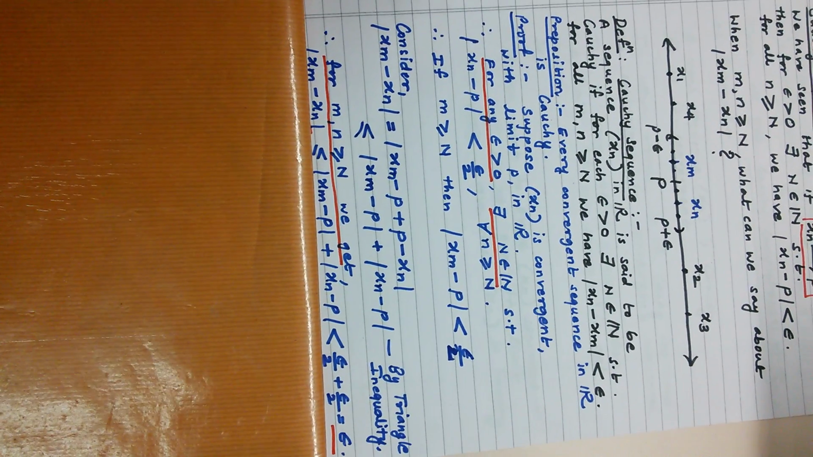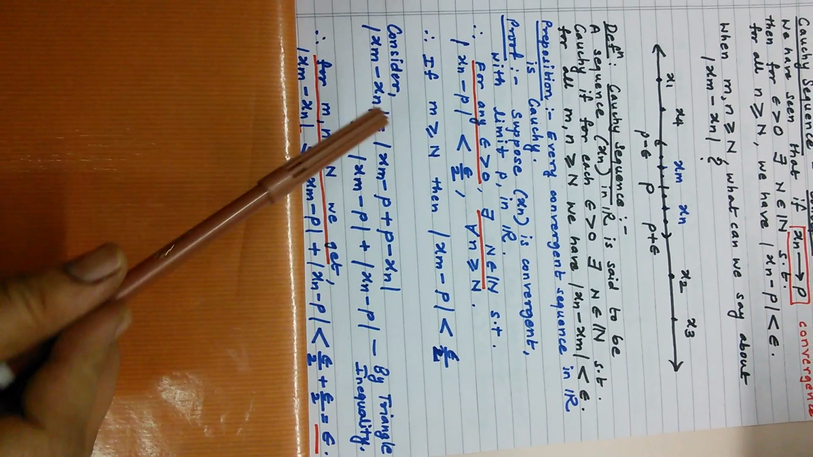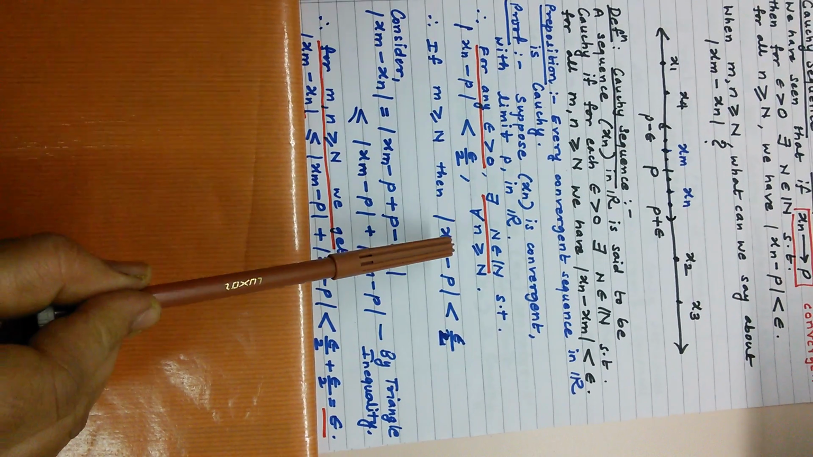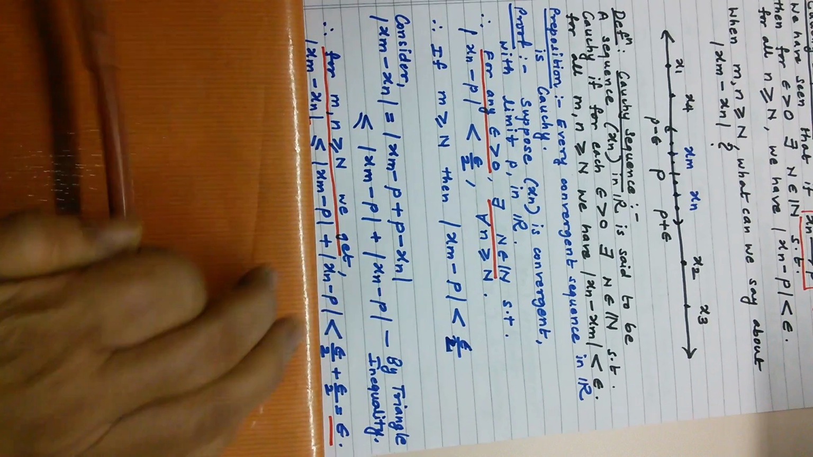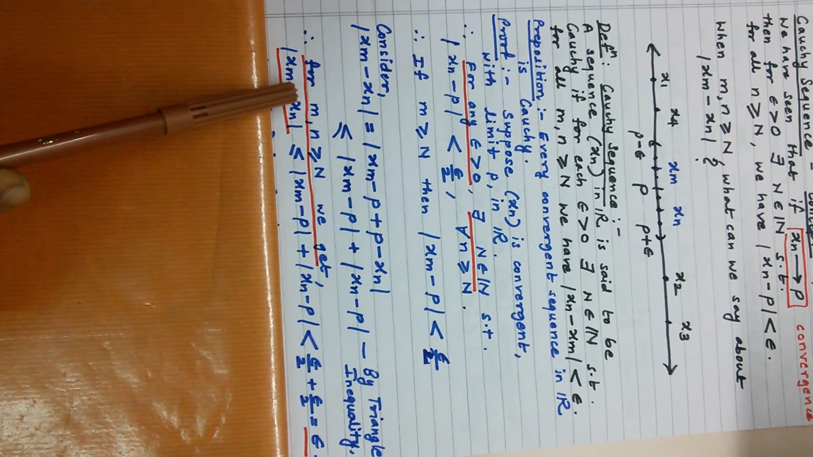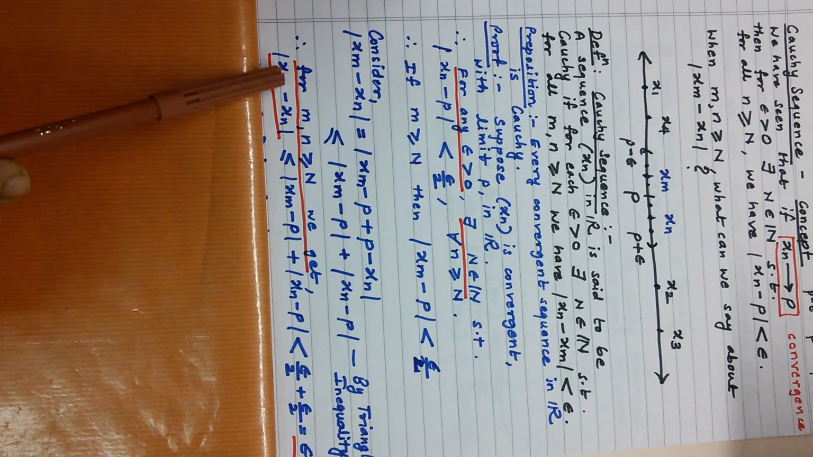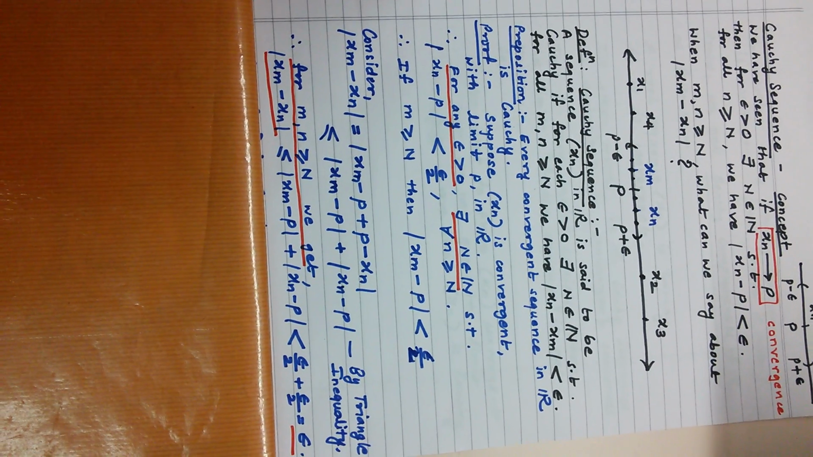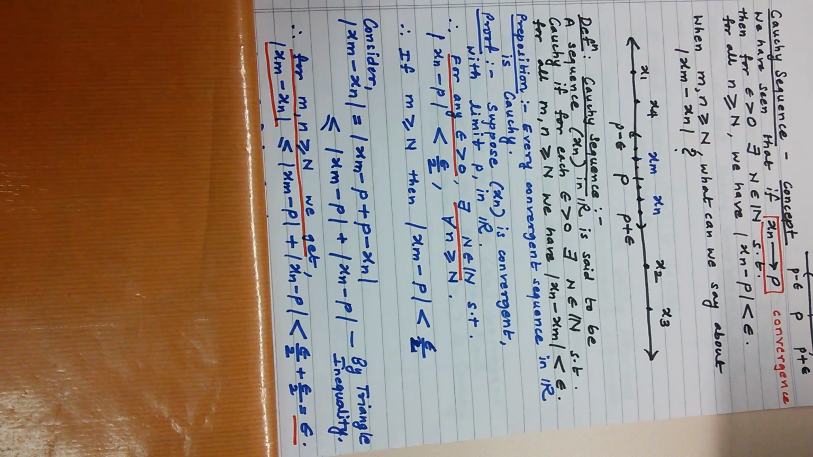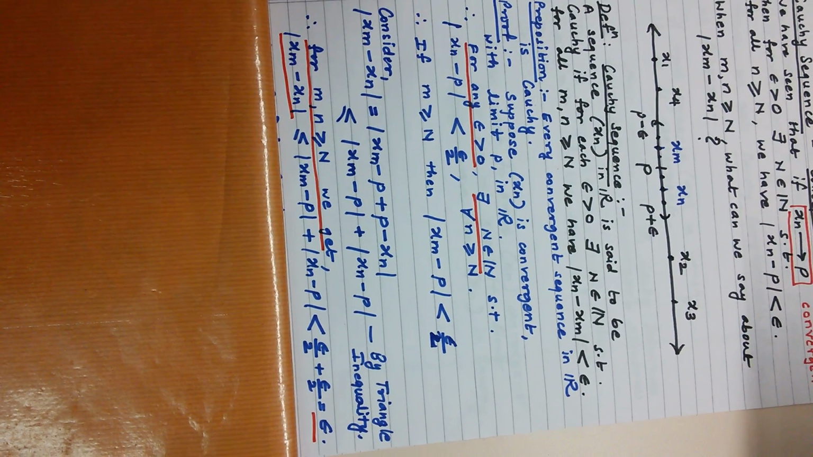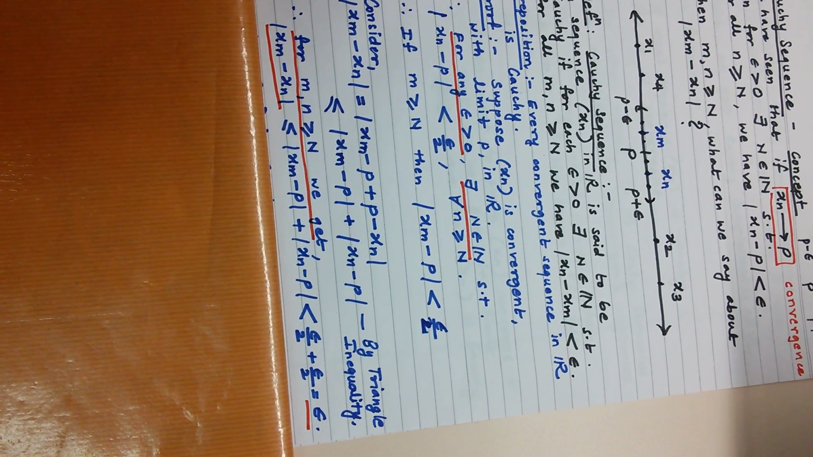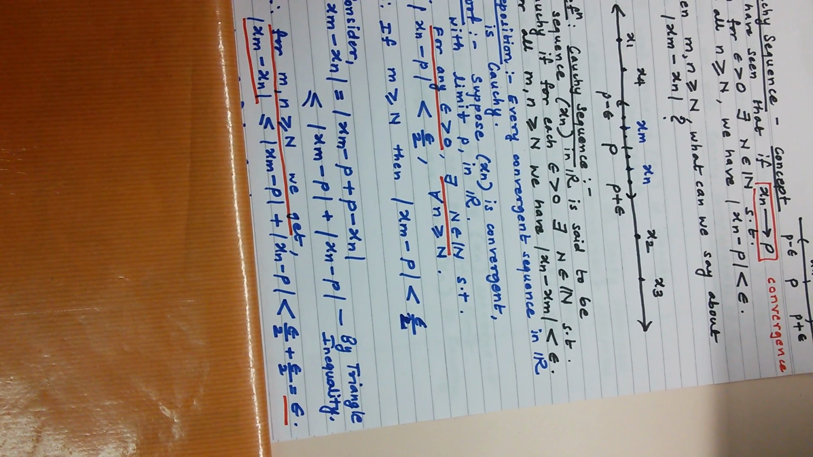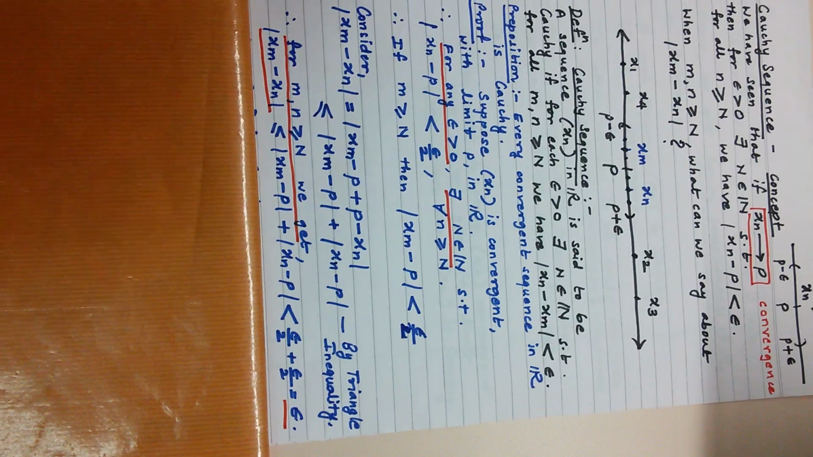And therefore, applying both of these inequalities to mod of xm minus xn, where we are taking m and n greater than or equal to N, what we get is this. Mod of xm minus xn is less than or equal to mod xm minus p plus mod xn minus p, which is less than, each one is less than epsilon by 2. So adding them we get epsilon.